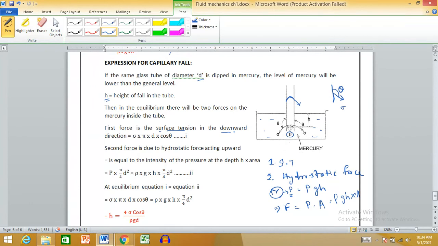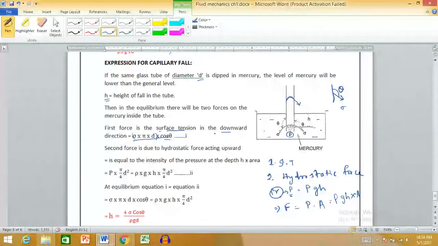The force due to surface tension acts downward, and its value is sigma pi d cos theta, where sigma pi d is the force due to surface tension and cos theta is the vertical component.